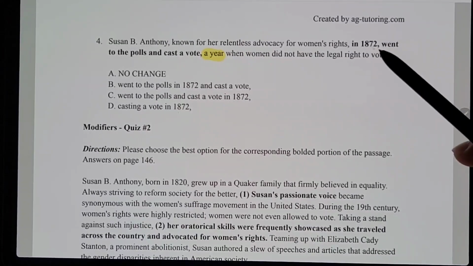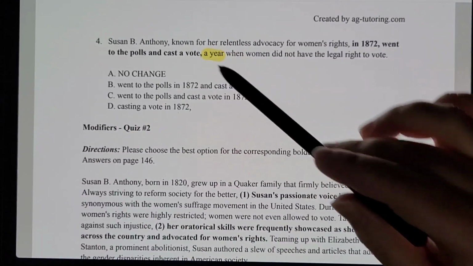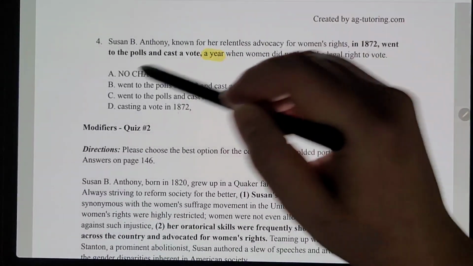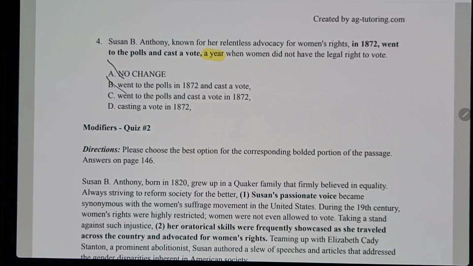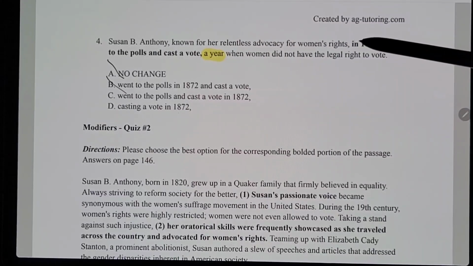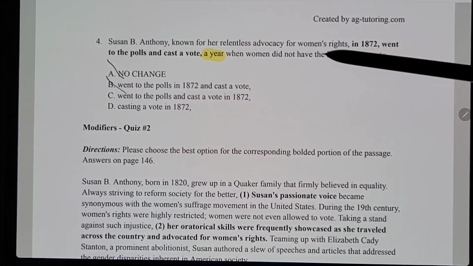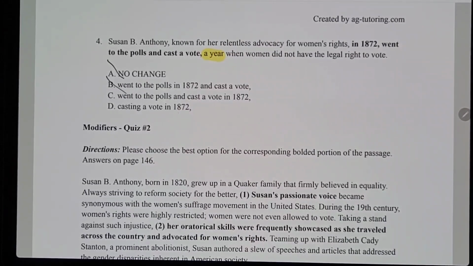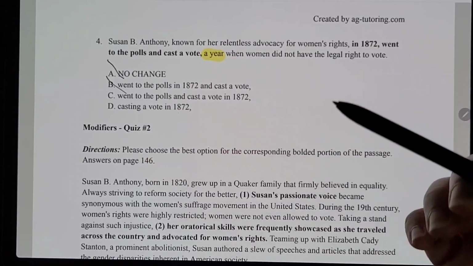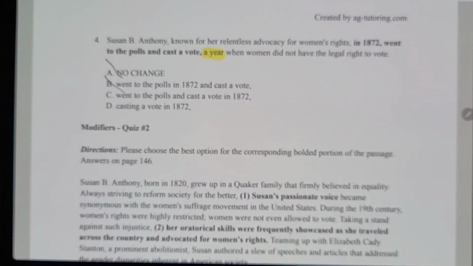So the year that it's supposed to be talking about, 1872, has to go right over here before that comma. So automatically, just from that, we can cross out A and B. So now we have to determine, is it C or D? So let's see. "Susan B. Anthony, known for her relentless advocacy for women's rights, went to the polls and cast a vote in 1872, a year when women did not have the legal right to vote." That sounds good, but remember, I always want to check all my answers in these cases, because maybe this one is shorter and it could be the more concise answer choice.